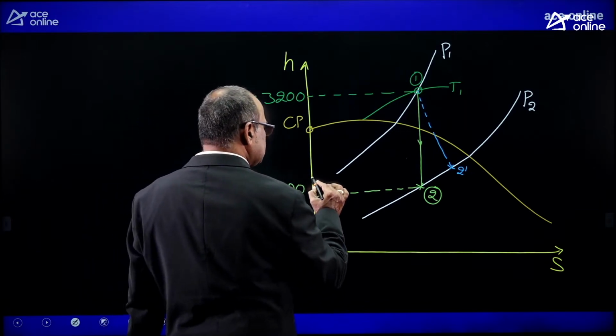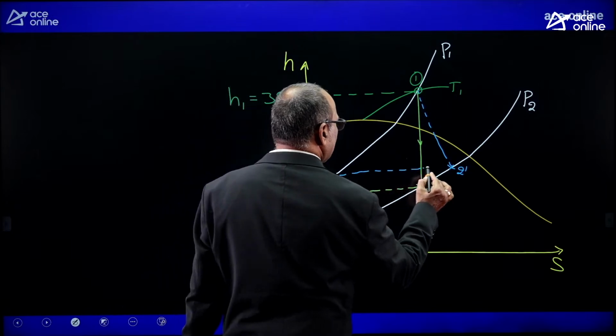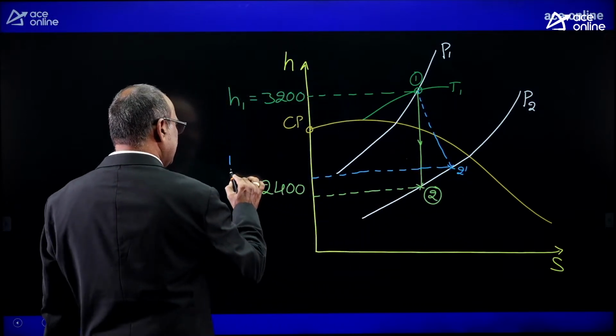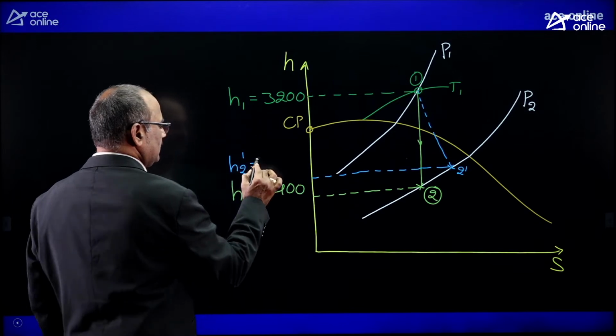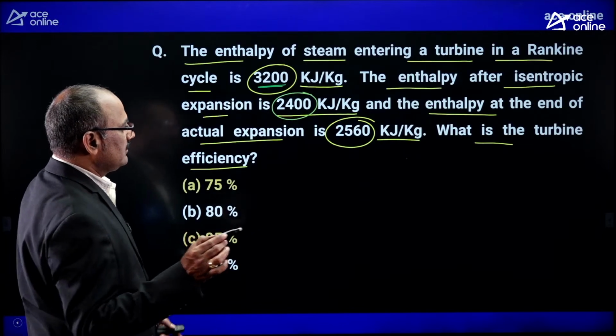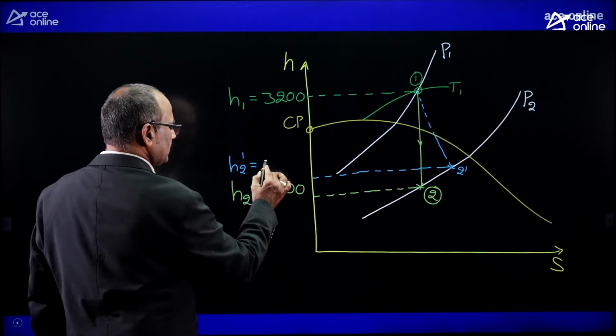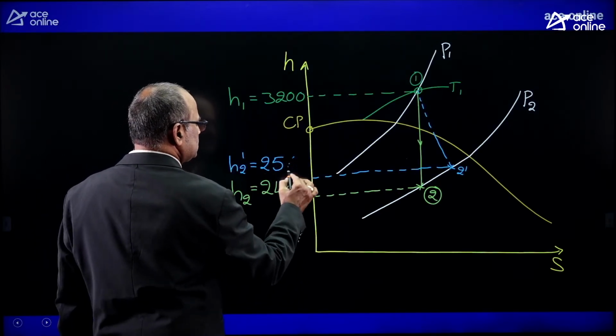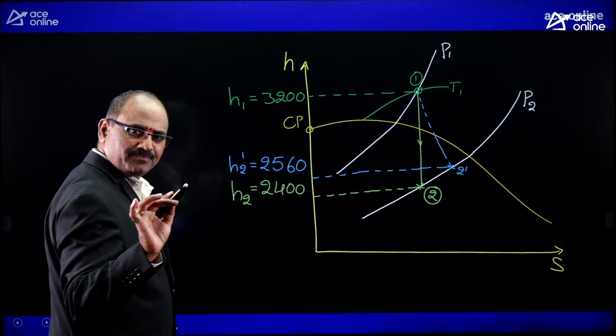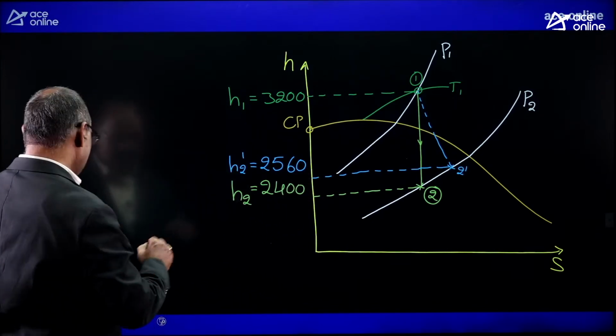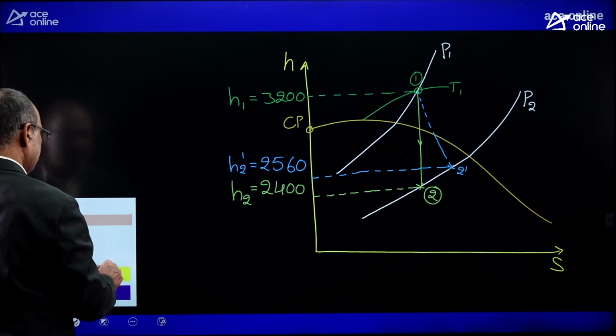Corresponding to that 2 dash, the enthalpy of the steam is H2 dash. That H2 dash is given as 2560 kilojoules per kg. You are asked to decide the turbine efficiency.